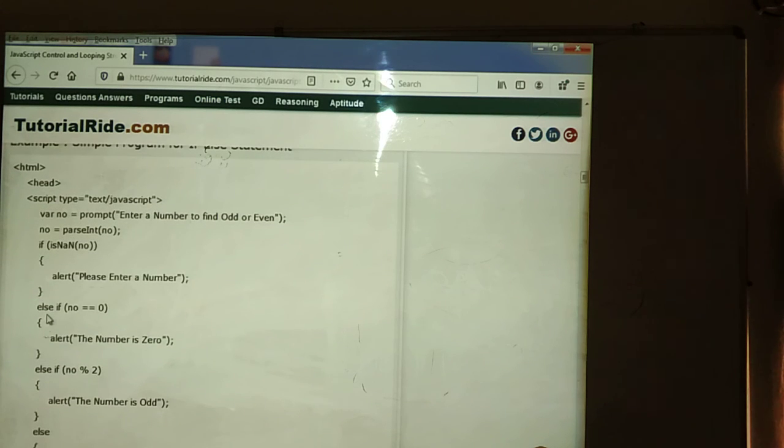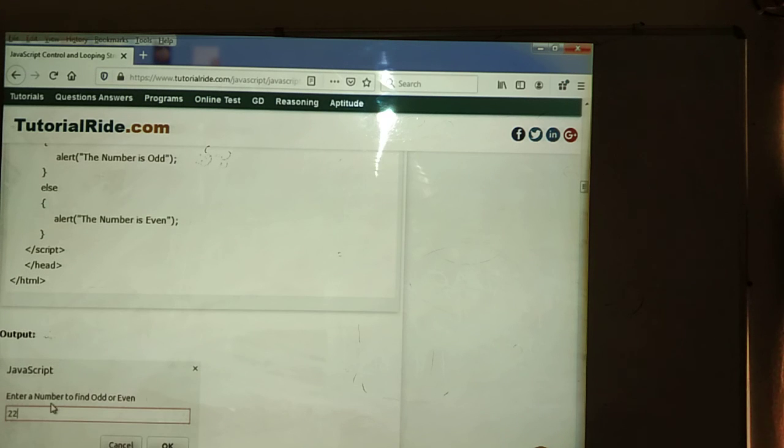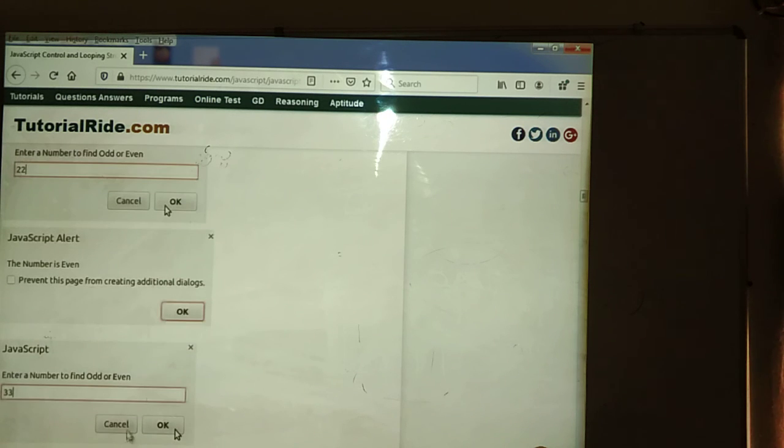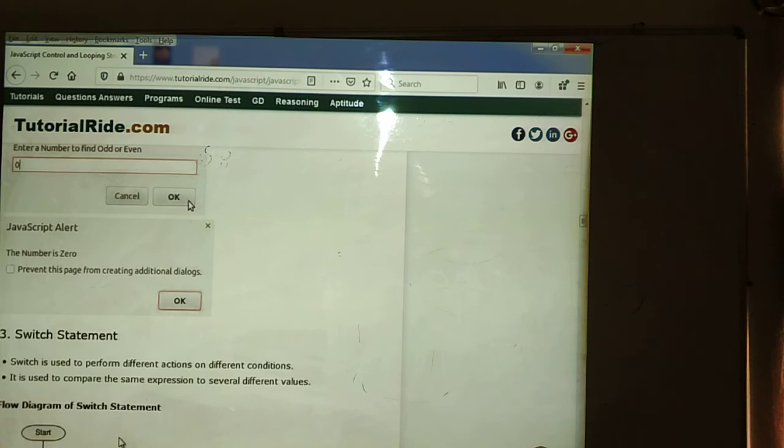Then again, in the if else part, if number equals 0, then the number is 0, and these statements will be evaluated according to whatever number we have entered. Suppose here we have entered 22. Then "the number is even" will be displayed by the above program. In the next session we can start with the switch statement, how to write the switch statement in JavaScript. Thank you.